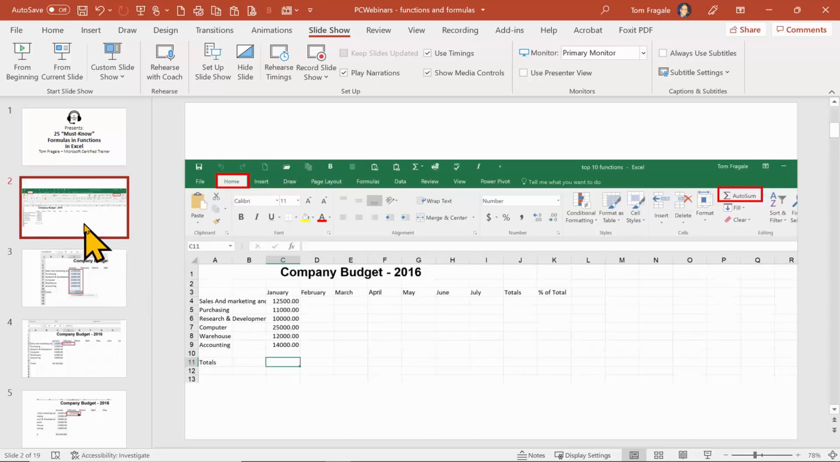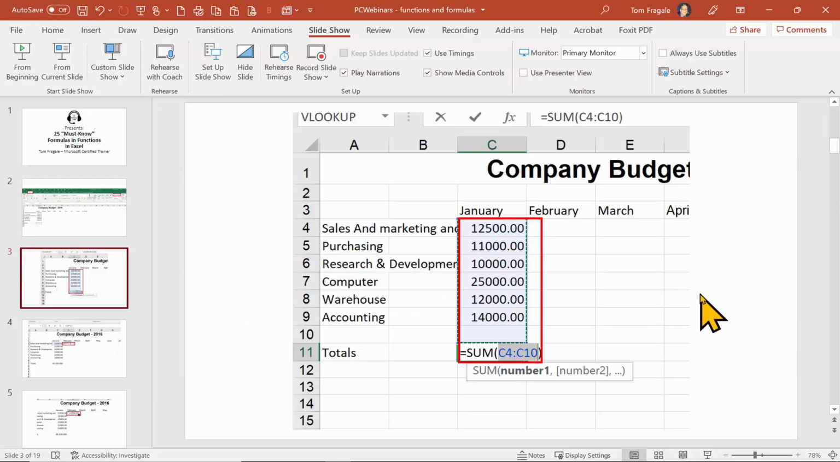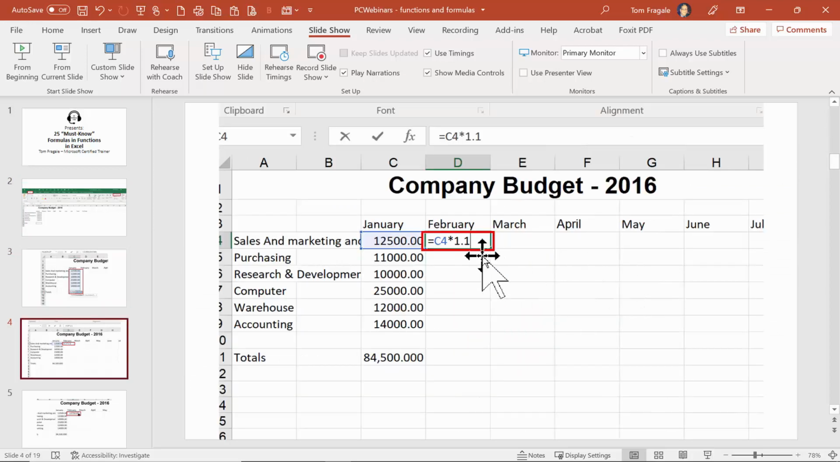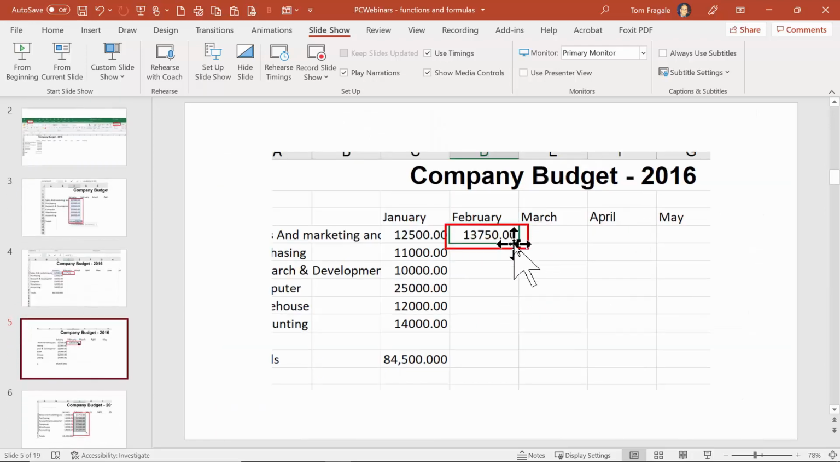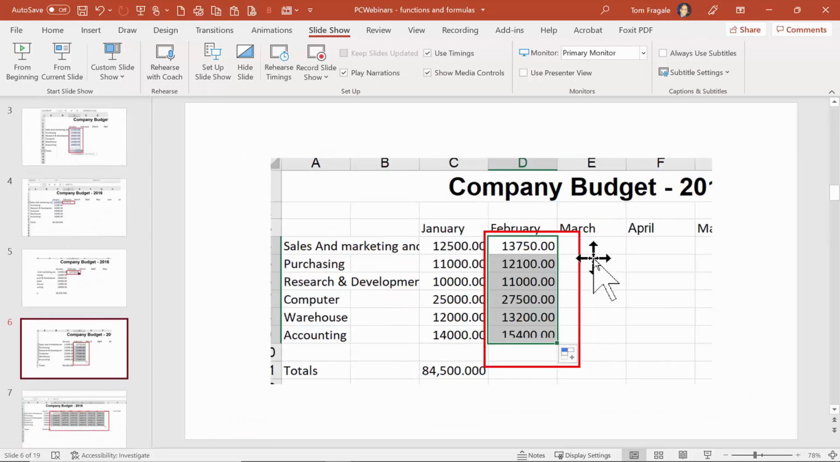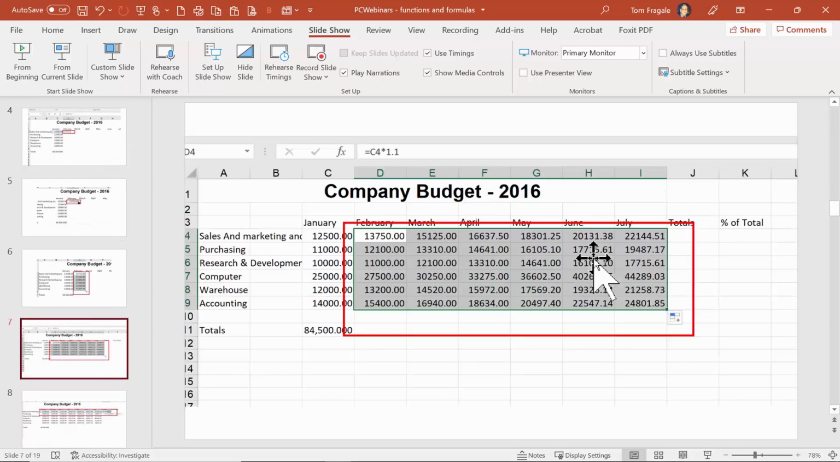So here, when I made this slide, the AutoSum was under the Home menu. It's also under the Formulas menu. So I put on Home and then AutoSum over here. And then here, it did the AutoSum, as you can see. Then here is where we did the relative formula. I said C4 times 1.1, and then we copied that one down with the black cross, as you can see. Those are all relative formulas, and then I copied it across. And those are all relative formulas.